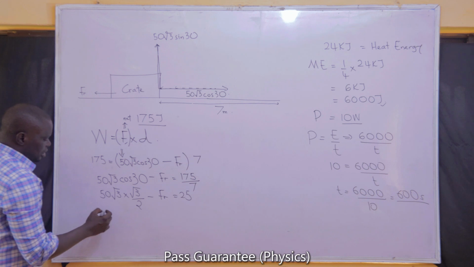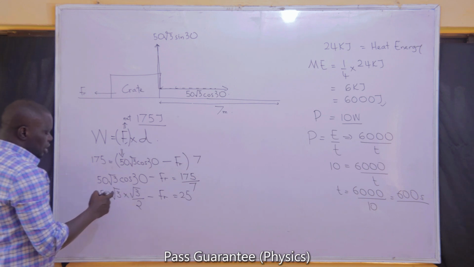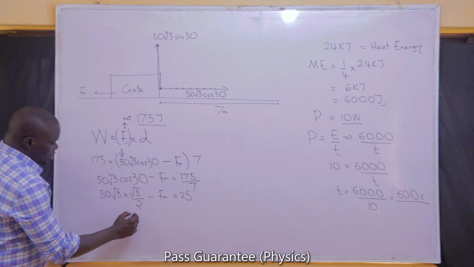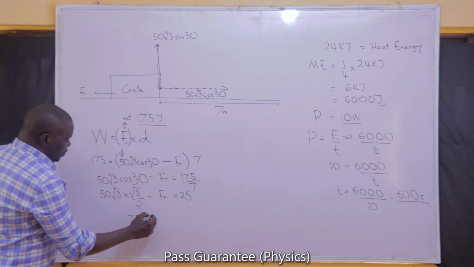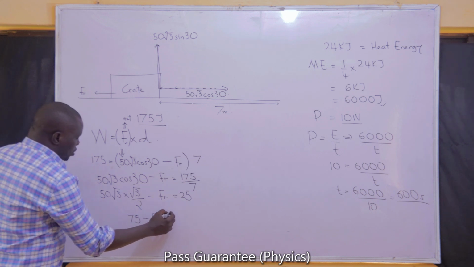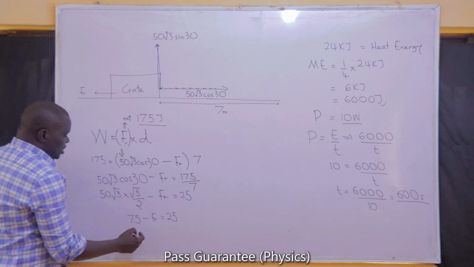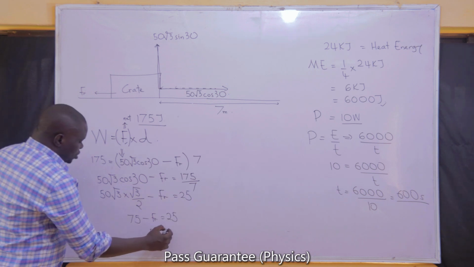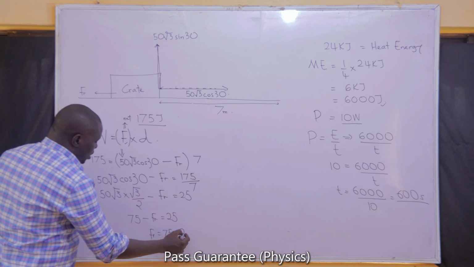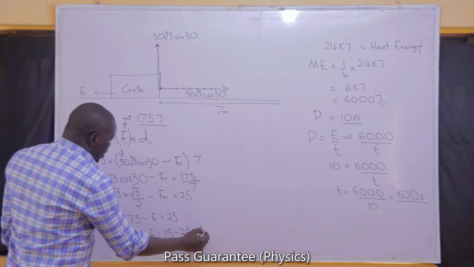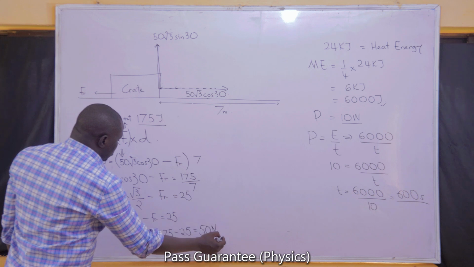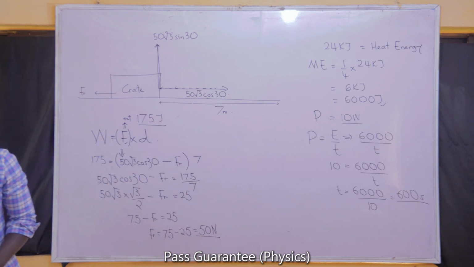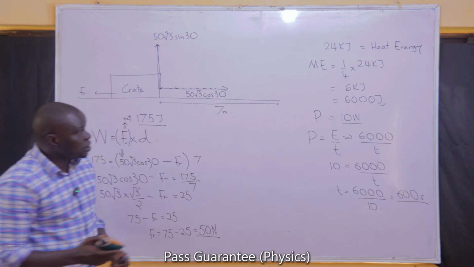So if that is the case, root 3 times root 3 is 3. 3 times 50 is 150. 150 divided by 2 is 75. 75 minus the friction must be equal to 25. If that is the case, we'll find friction by doing 75 minus 25, and 75 minus 25 is 50 Newton. It means there will be a frictional force of 50 Newton on this object. We'll get another question done.